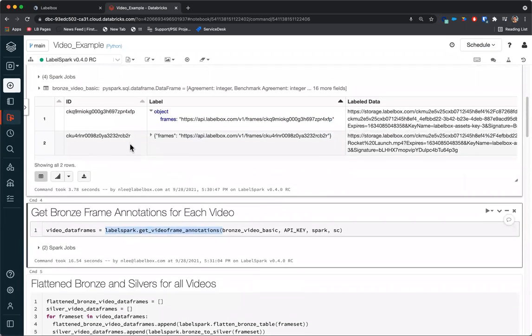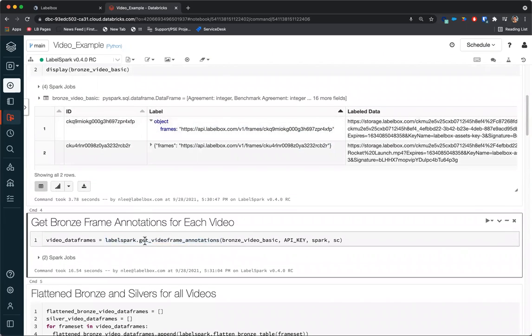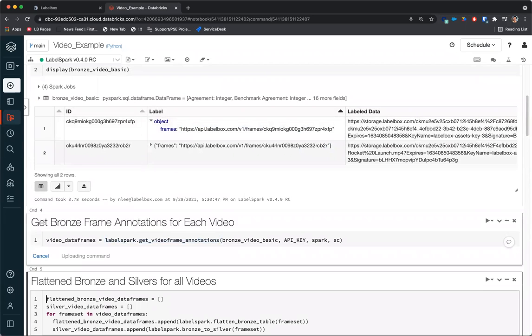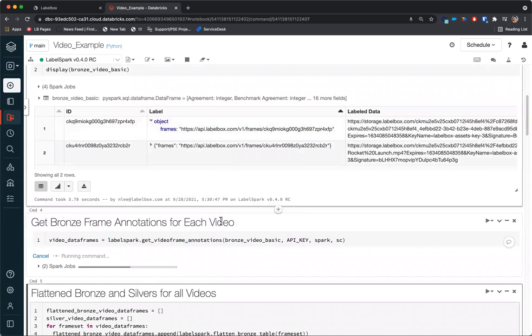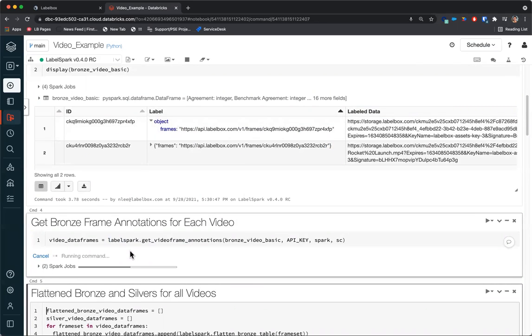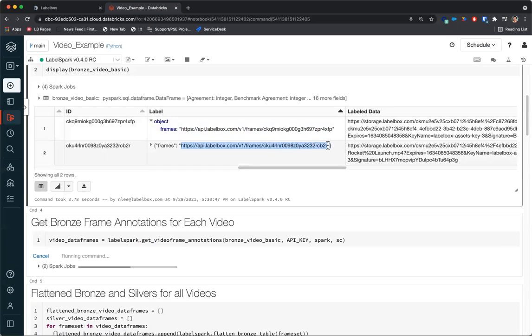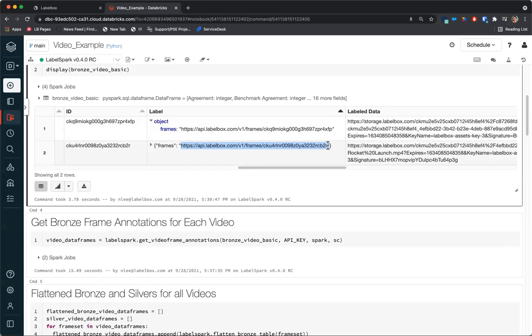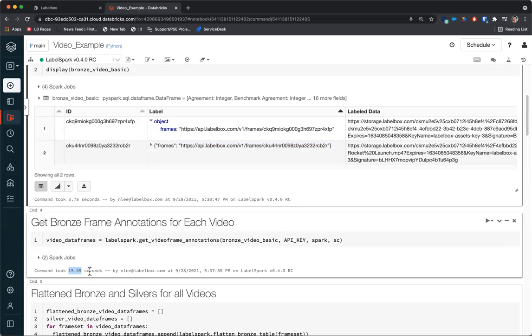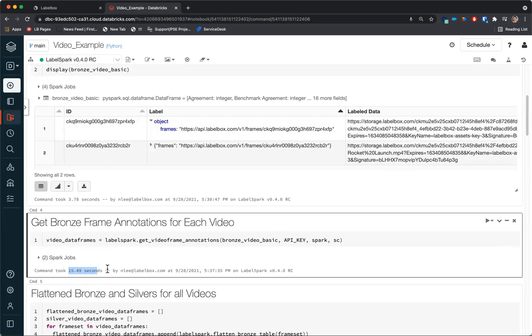So what we want to do is pass this bronze table here through to our get video frame annotations command. So I'm just going to run that. And now the Labelbox connector for Databricks is communicating with Labelbox, visiting each of these addresses and pulling in frame by frame annotations for all of the videos in our project. So this could actually take quite a while in some cases, if you have dozens of videos of 30 seconds to a minute, even longer. In this case, we only have 2 videos and they're relatively short, so it only took about 15 seconds.